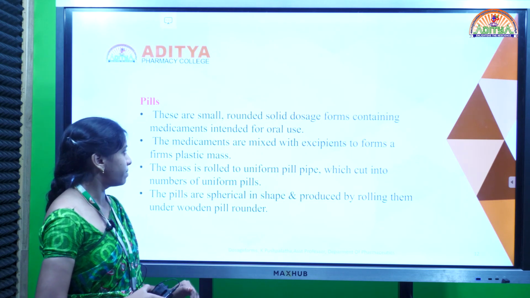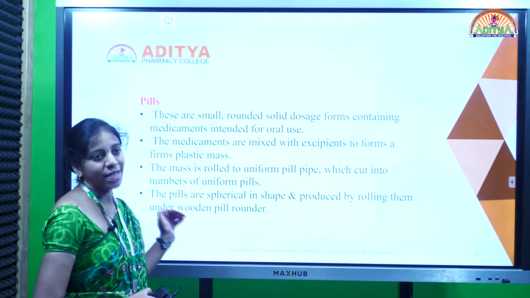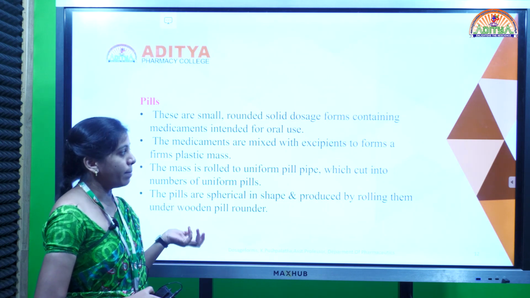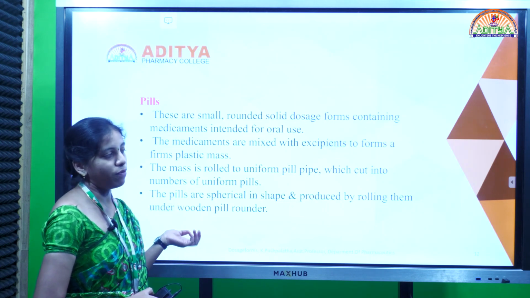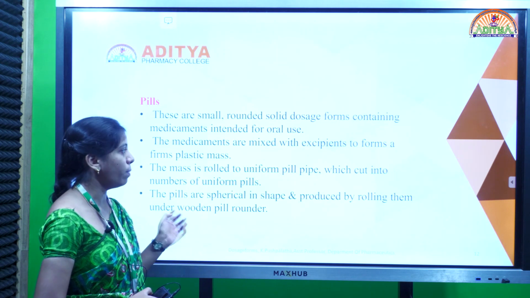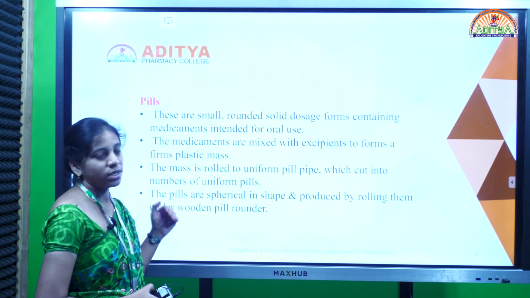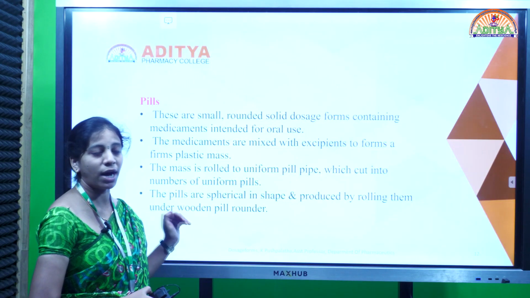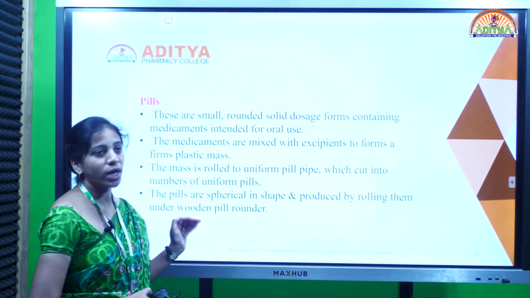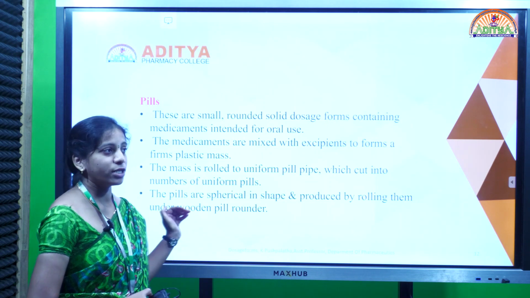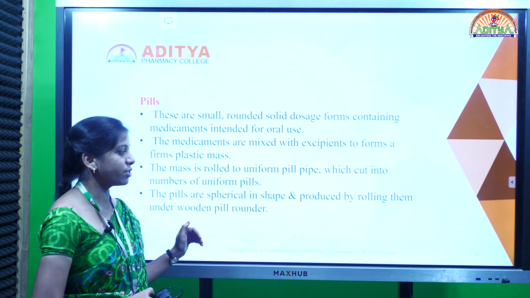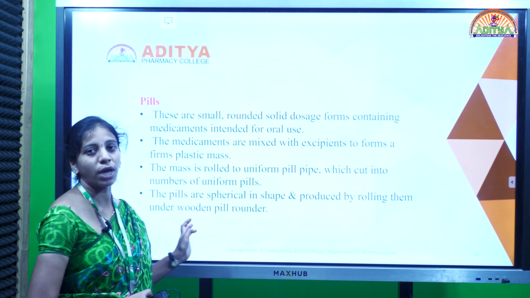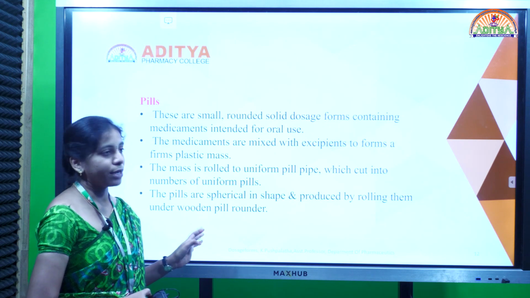And these pills can be made by mixing the drug with the excipients to form a coherent mass. By using some binding solution, you form it into a coherent mass, and that mass is passed through a pill pipe to cut into small units. And the cut small units are again passed into a wooden pill rounder to round the pills and get a spherical shape.